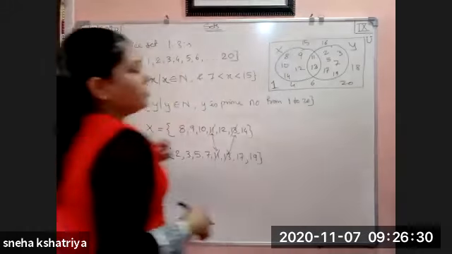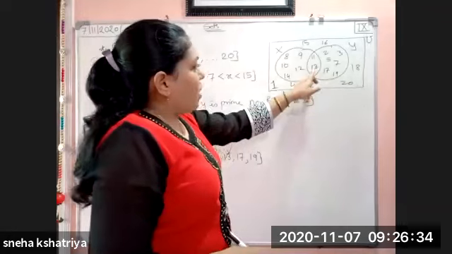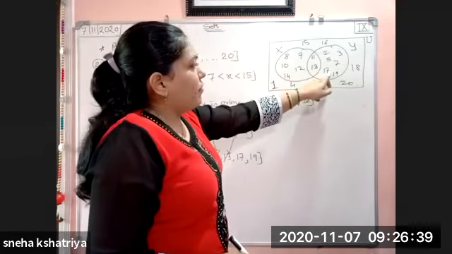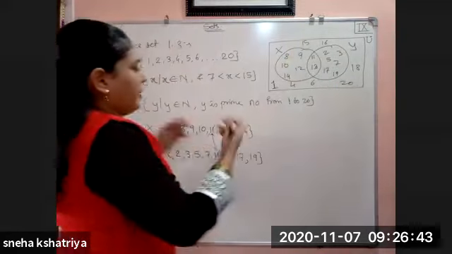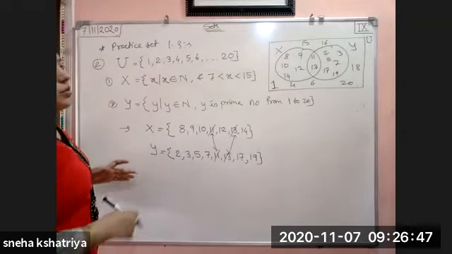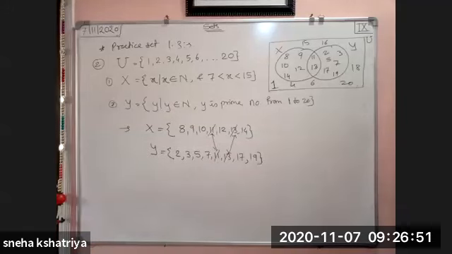diagrammatic form of universal set. Okay, this is X, this is Y. These are the common elements. All the elements of X we have written here. All the elements of Y we have written here. And the remaining elements, except X and Y, ये छोड़ के जो elements बचे हैं. Okay, so that elements you have to write in the universal set. Okay.